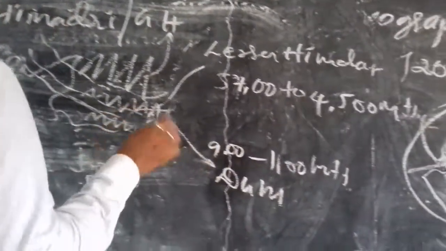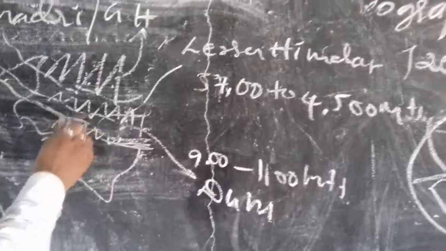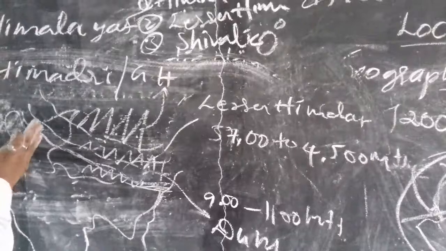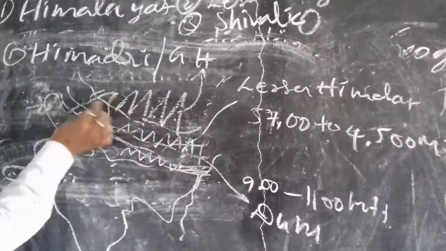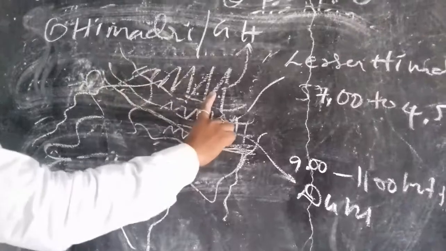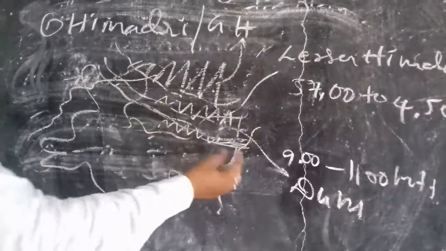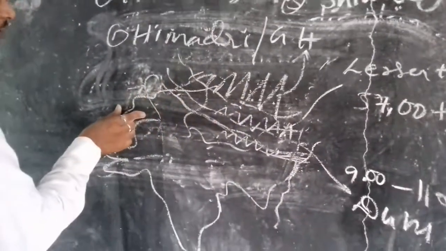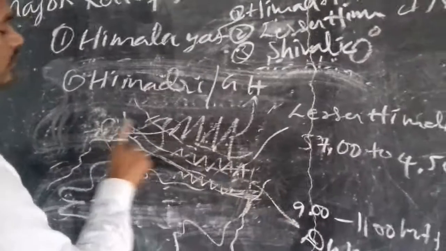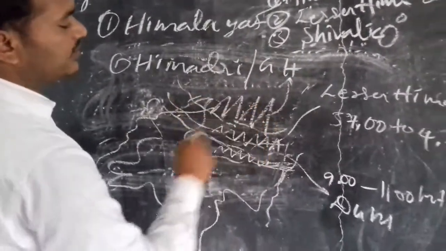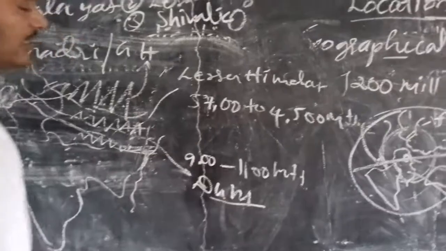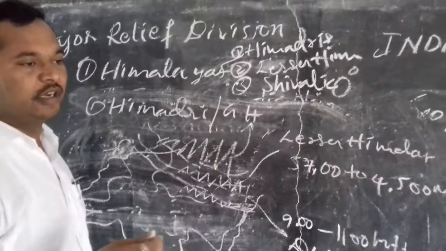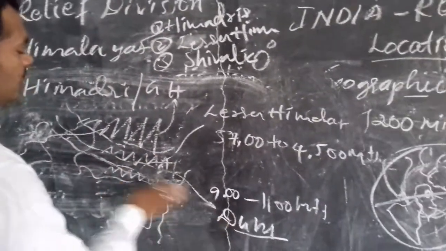Okay. Then next, the easternmost boundary of the Himalayas is the Brahmaputra Valley here. The northern is the Indus River. These Himalayas are extended between the two rivers. The eastern river is Brahmaputra. The northern river is Indus. Between two rivers, the Himalayas are extended. Next, some hill stations are also located here, like Mishmi, Shimla, Chakrata, Nainital. These are the hill stations located here.